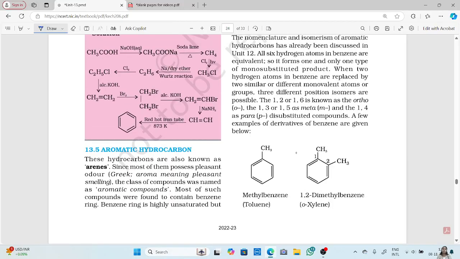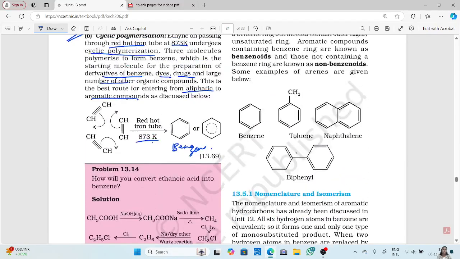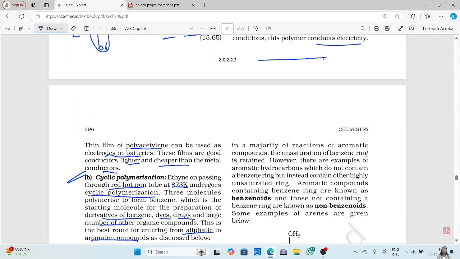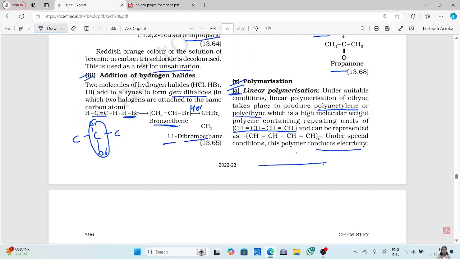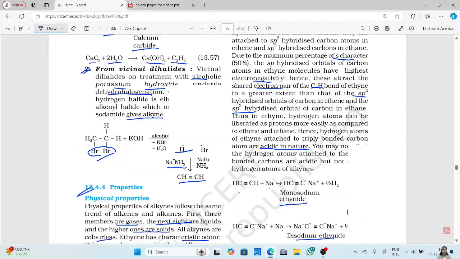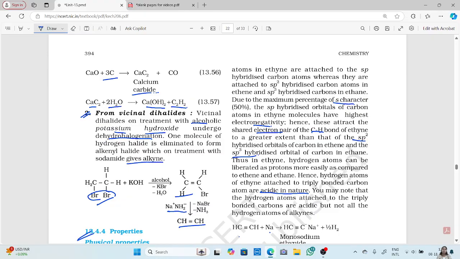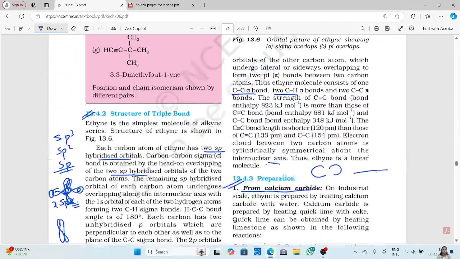Now next will be your aromatic hydrocarbons that we will do in our next video. I hope you all have understood about alkyne molecules, the structure, nomenclature, isomerism, properties and the reactions involved in the alkyne molecules, also the preparation of your alkyne molecules.